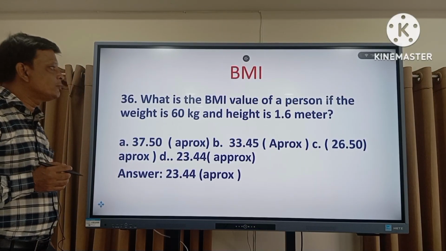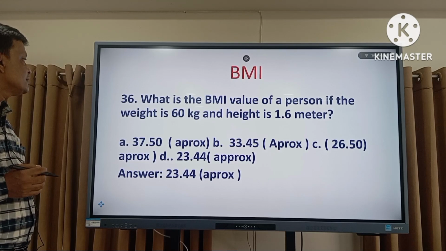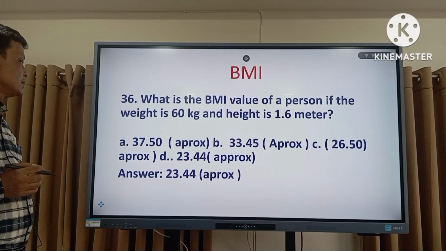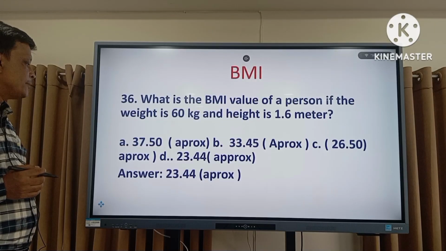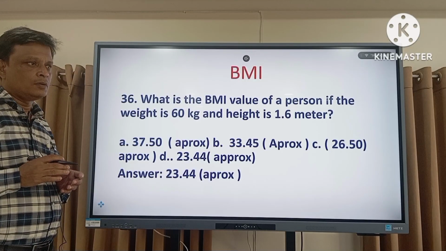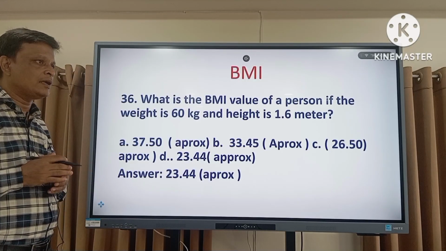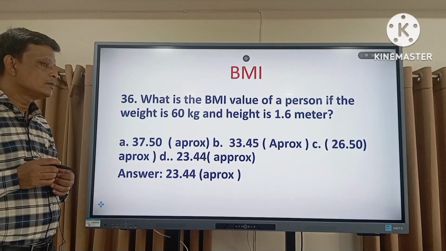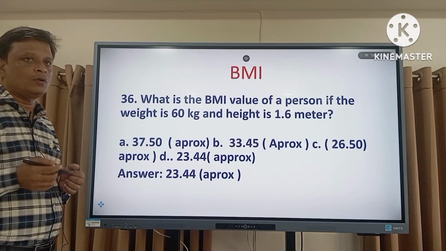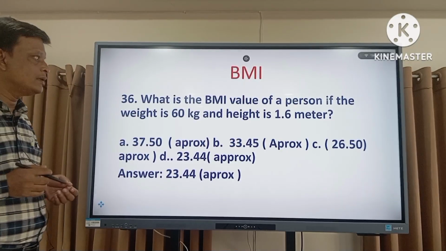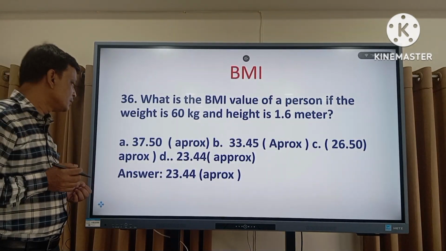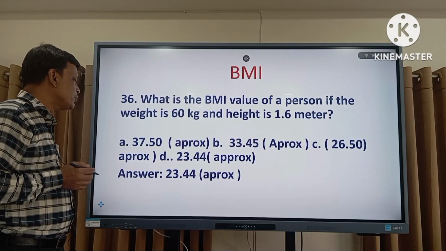What is the BMI value of the person if the weight is 80 kgs and the height is 1.6 meter? Okay. The right answer is 23.44 approximately. We can easily find out the BMI of any person if we know the weight in kg and height in meter. When the mass of any person is divided by the height in meter square, then we can easily find out the BMI of that particular person. So the right answer is 23.44.